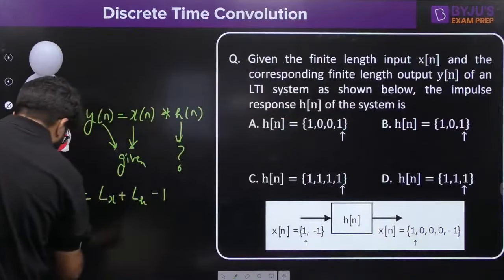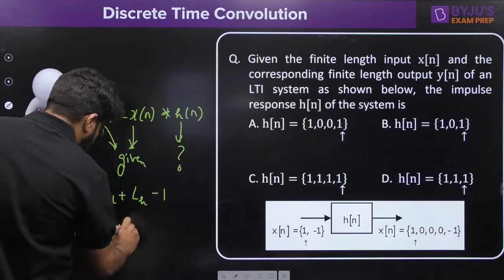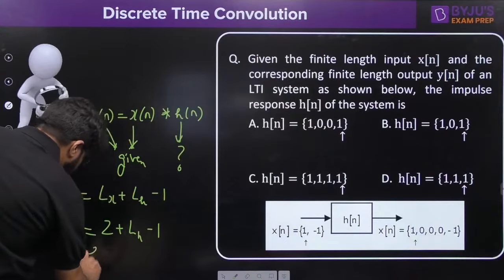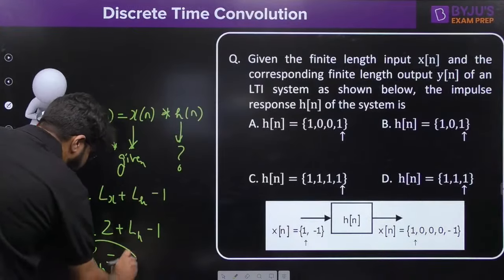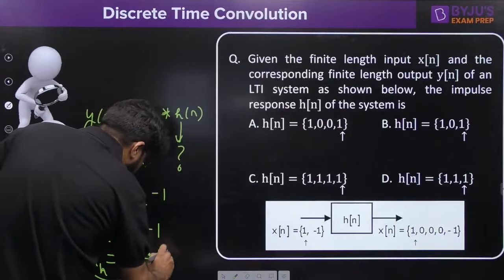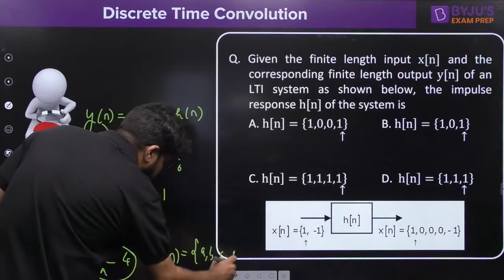So here I have put 5. This is the length of the input xn. xn is having the length only 2 plus lh minus 1. Solving it, the value of LH is equal to 4. The length of the H is equal to 4. That means once again hn I can assume it as A, B, C, D.